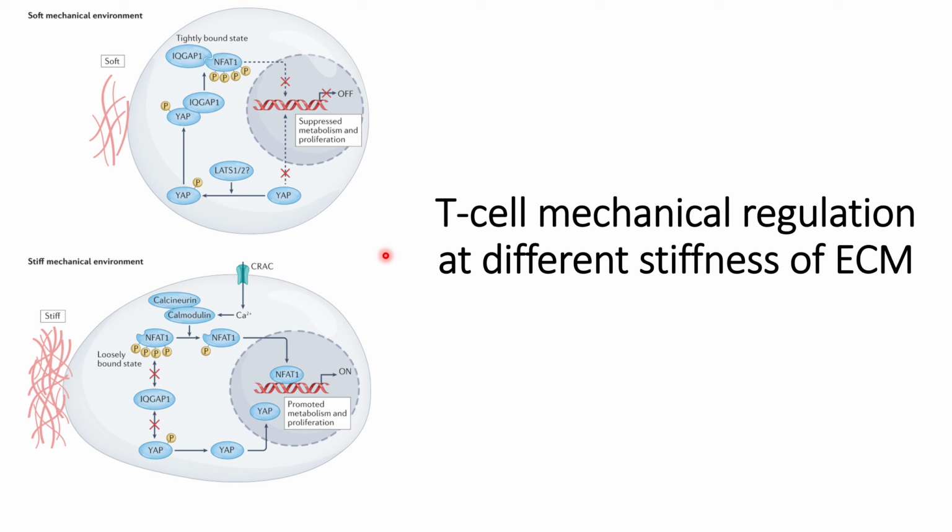and generally in normal conditions, since the T cells observe a soft ECM, they remain in this state, that is the suppressed metabolism and proliferation state, and that's the general homeostasis within the T cells.